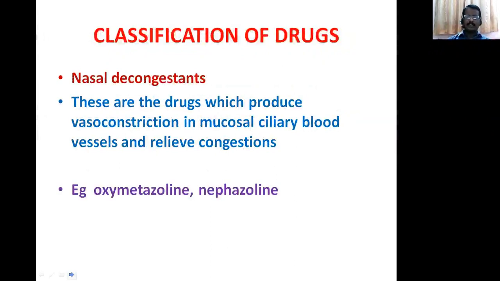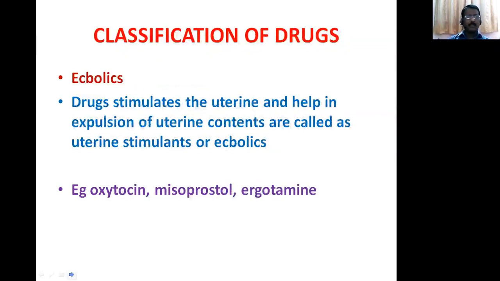And nasal decongestants. These are the drugs which produce vasoconstriction of mucosal blood vessels and relieve nasal congestion. I mean nasal congestion, some form of nasal block. In case of nasal block, we use nasal decongestants. Examples: oxymetazoline or xylometazoline. Ecbolics are otherwise called uterine stimulants. The drugs which stimulate the uterus and help in expulsion of the uterine contents are called uterine stimulants or ecbolics. Examples: oxytocin, misoprostol and ergotamine, I mean ergot alkaloids.